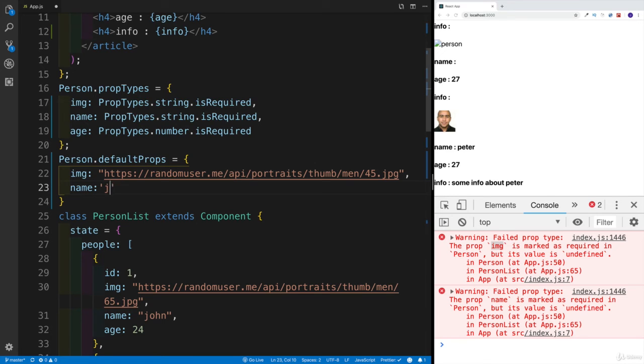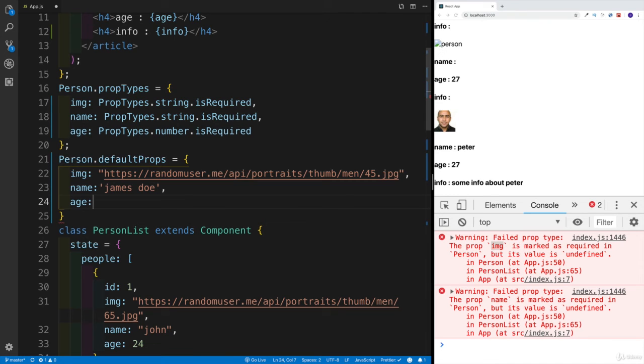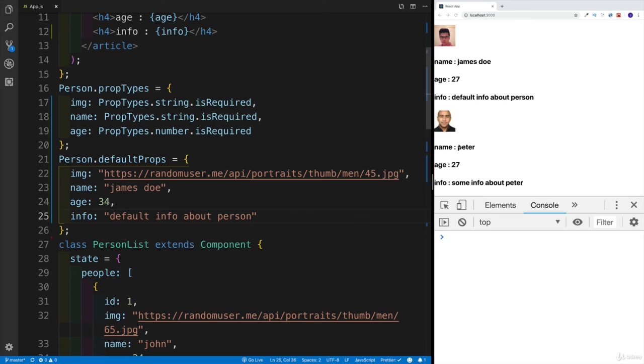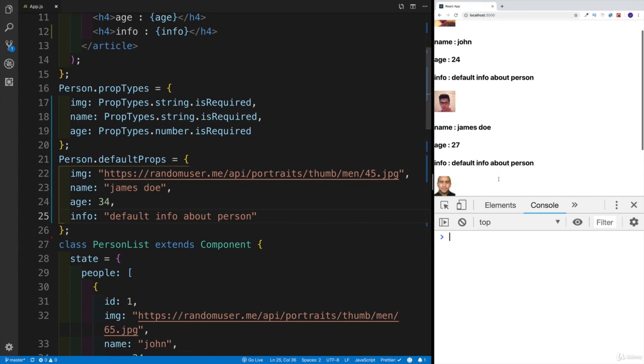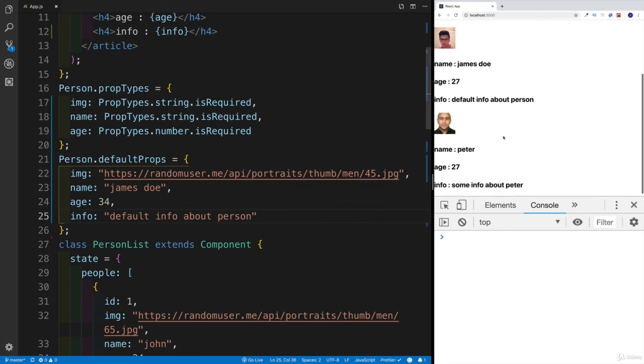So let's write, if there's no name, the name is going to be James Doe, just because I didn't want to put John Doe since I'm already inserting John everywhere. Age might be, I don't know, 34. And let's also write the info, the prop that we just added last. And let's say default info about the person. Now we're going to save it and notice what's happening. So if there's going to be the info about, let's say, Peter, then we're getting this specific Peter. Or if there's going to be no info, it's just going to be passed as a default prop about the person. So the same goes for the image.